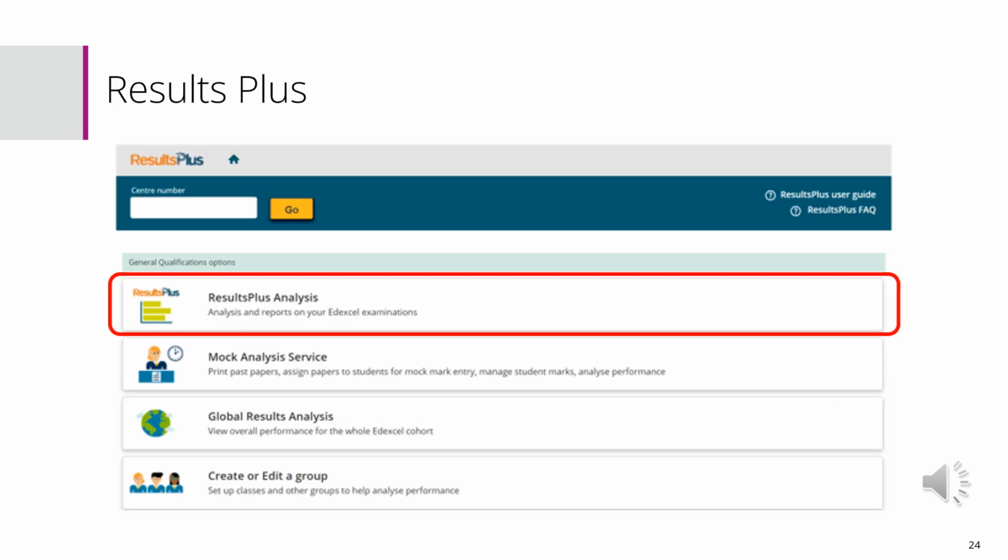There's just a little bit more detail here I've given you just to show you what Results Plus is. As you can see, it shows you a number of different things you can use in order to actually look at your students' examination results. The first one's highlighted, and under that it says Analysis Reports on your Edexcel examinations.